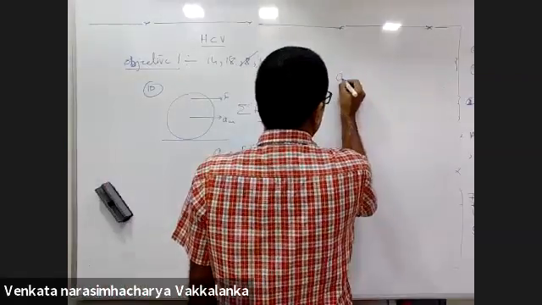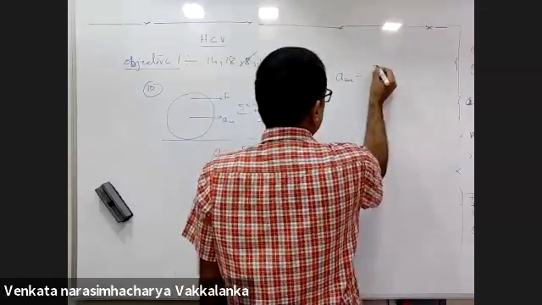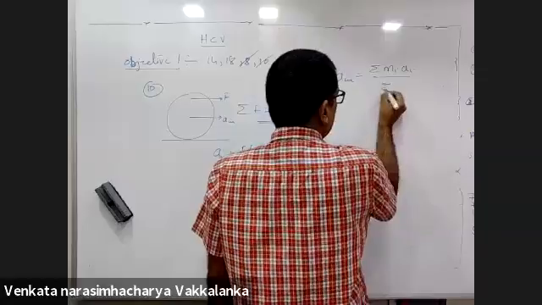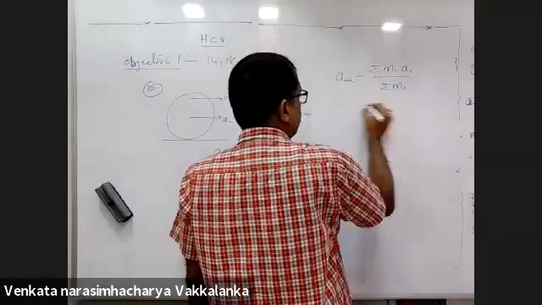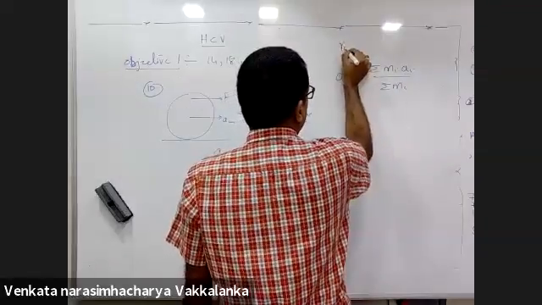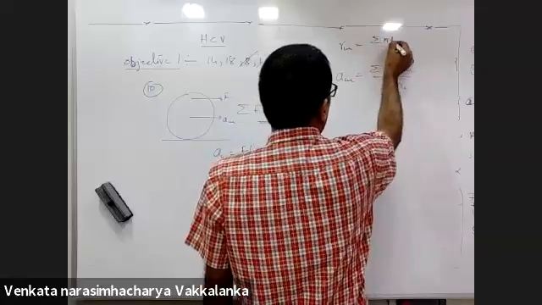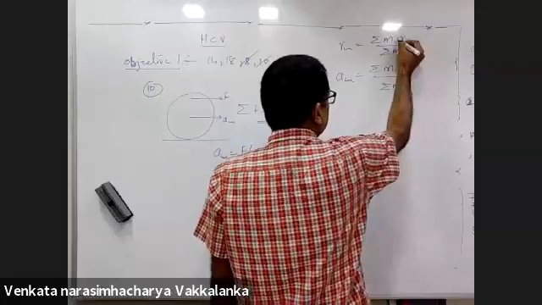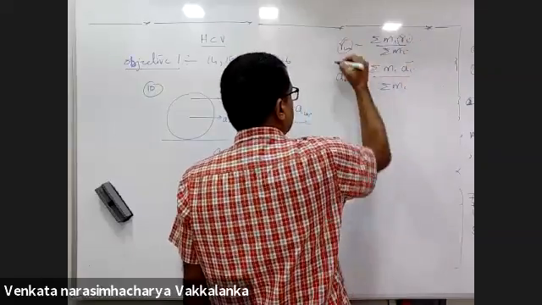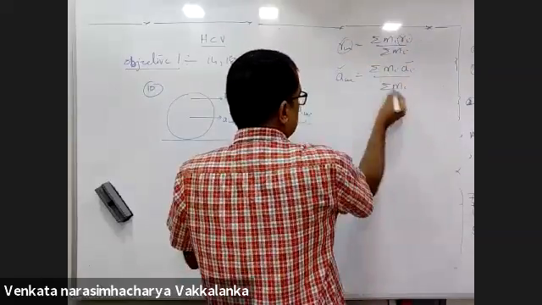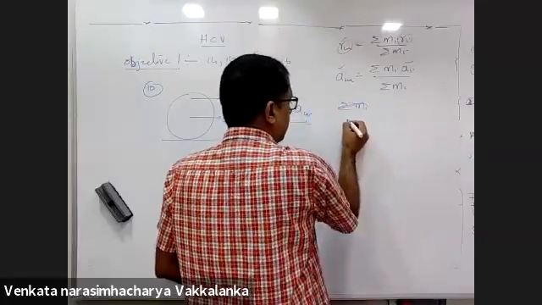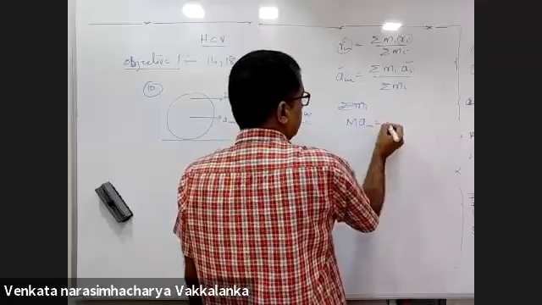If you have seen ACM is sigma of mi ai upon sigma of mi, how did you get this? Differentiating RCM twice. Sigma of mi ri upon sigma of mi. Differentiate this twice, I'll get this. Now when I bring this here, sigma of mi is capital M into ACM.